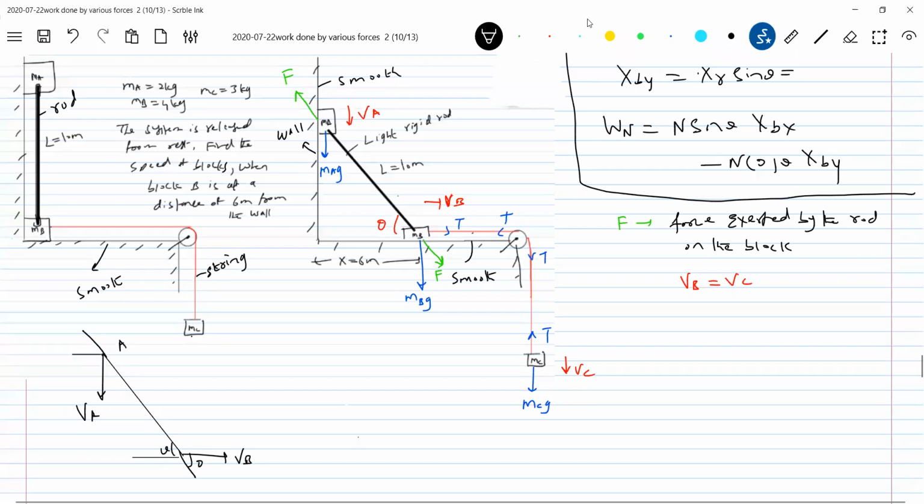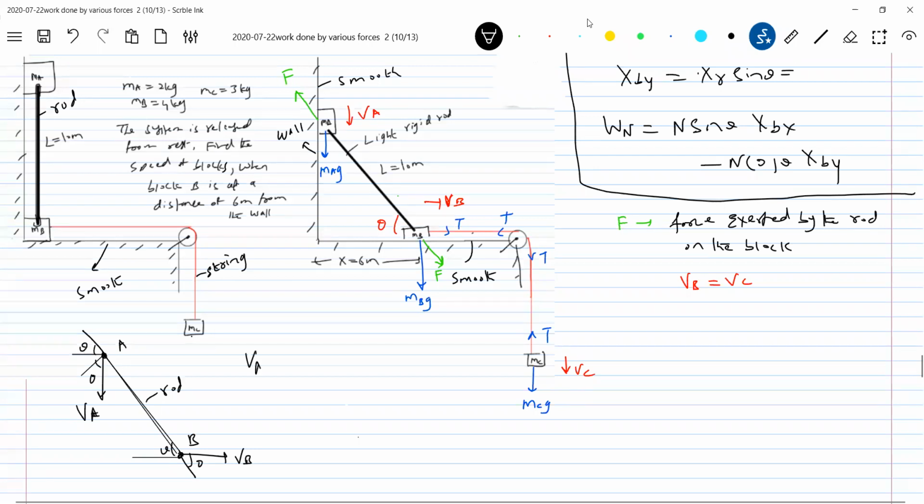So this should be the theta. This should be theta. This is the rod. The rod is inextensible, no? The length of the rod will not change. So therefore, the velocity of the ends of the rod along the rod must be equal because the rod is inextensible.